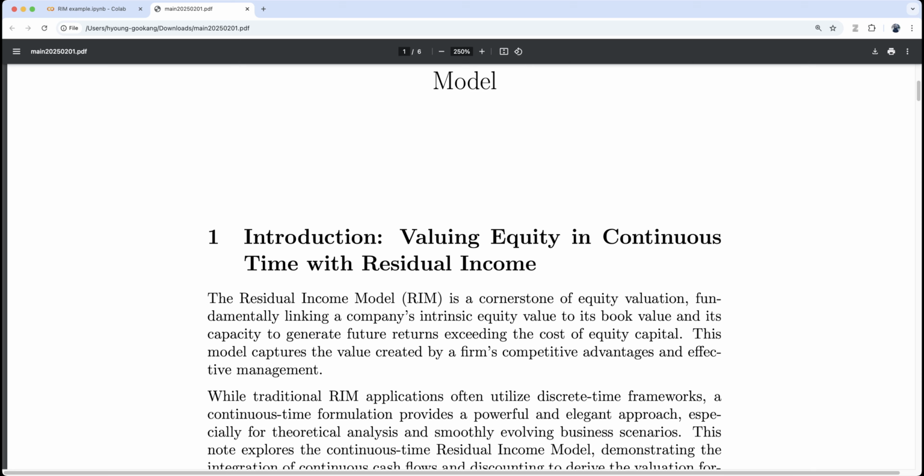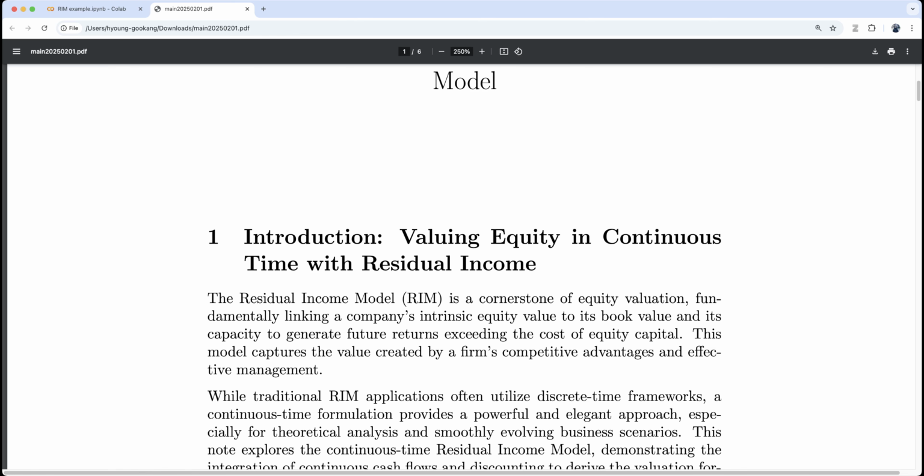So if a firm cannot exceed the cost of capital, its firm value should be equal to book value. Or if the cost of equity capital is greater than future return, well then, as many Korean companies show, equity value should be lower than book value.